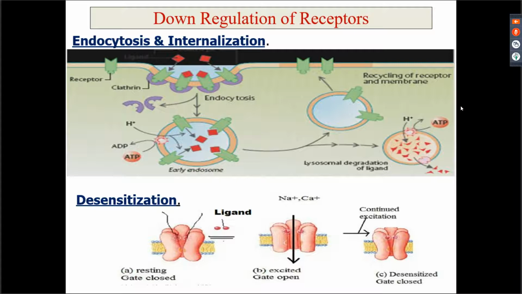Then each chemical messenger has specific receptors, so there is specificity, there is saturation, there is competition, there is affinity, there are agonists, there are antagonists, and there is regulation of receptors, which is down regulation or up regulation of receptors, right?